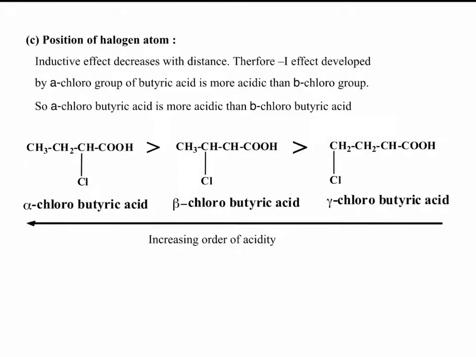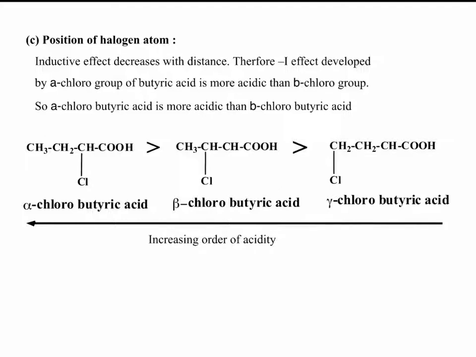Position of halogen atom. The inductive effect decreases with increasing distance. So the minus I effect developed by the alpha chloro group of butyric acid is more than that of the beta chloro group, so it is more acidic. Here I show the example: alpha chlorobutyric acid, beta chlorobutyric acid, gamma chlorobutyric acid.